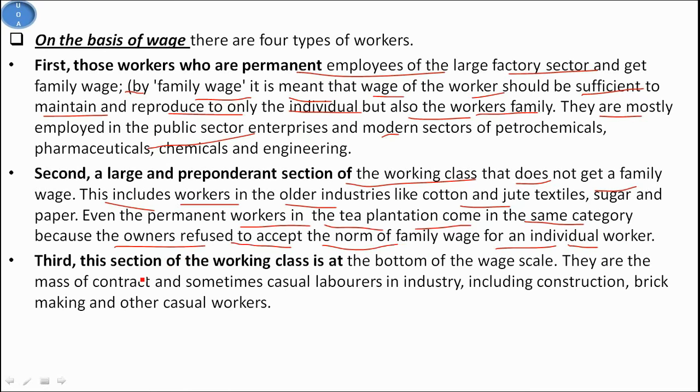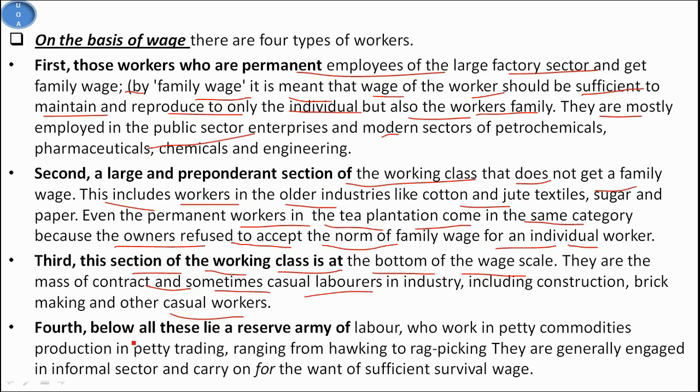The third is the section of the working class which is at the bottom of the wage scale. They are the mass of contract and sometimes casual workers in industry, including construction, brick making and other casual work. And fourth, below all these lies a reserve army of labor who work in petty commodity production and petty trading, ranging from hawking to rag picking. They are generally engaged in the informal sector, carrying on for want of a sufficient survival wage.